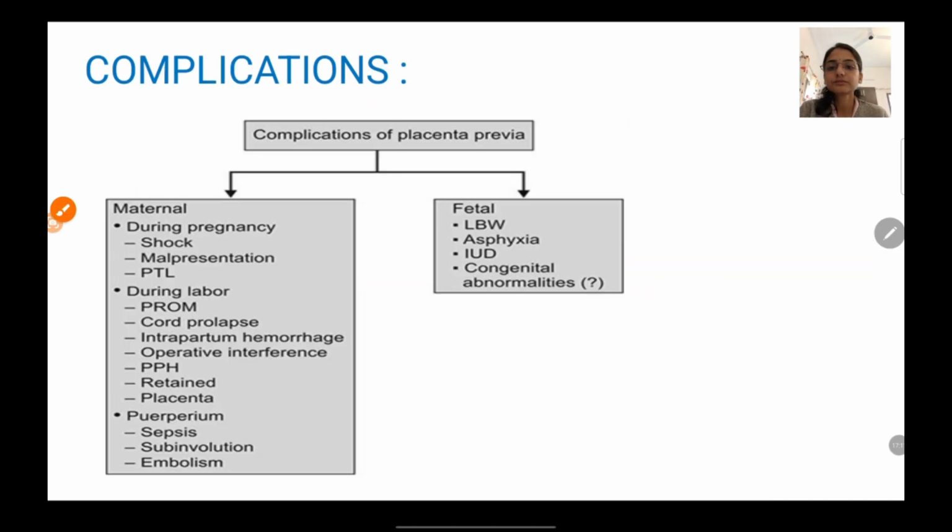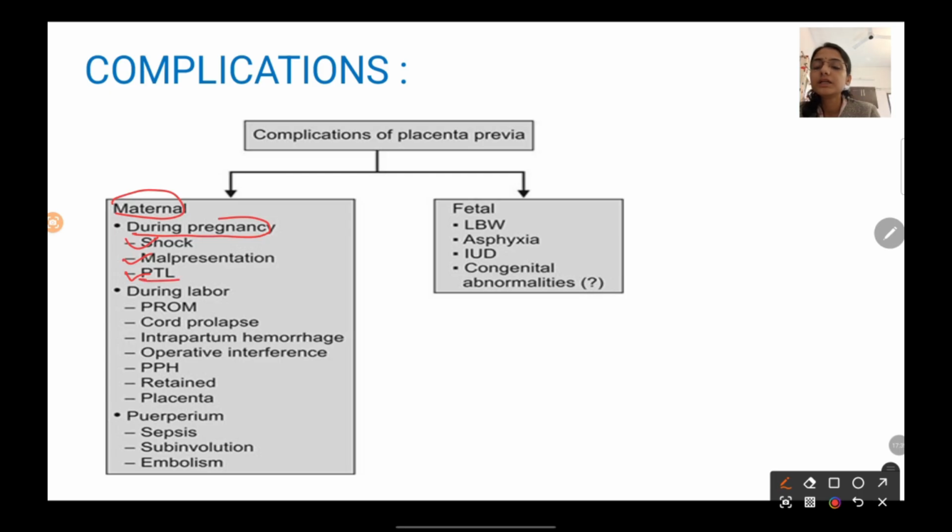Alright. Now what could be the complications of placenta previa? First, let us understand the maternal complications. During pregnancy, she might go into shock. She might become hemodynamically unstable due to heavy bleeding. Malpresentations, as we have seen, are commonly seen.